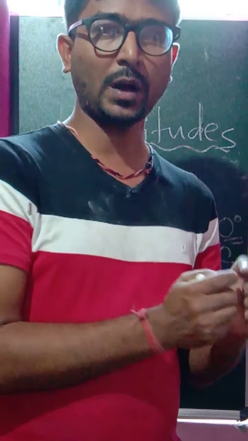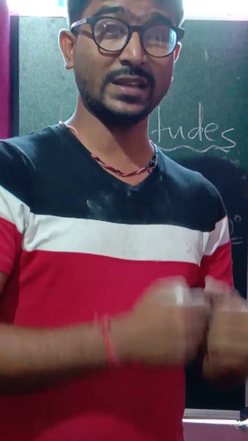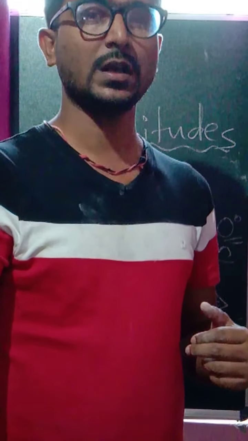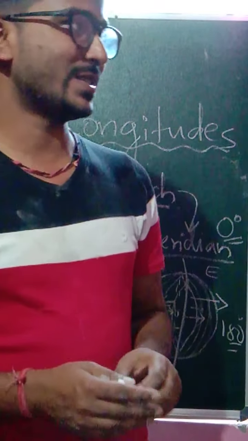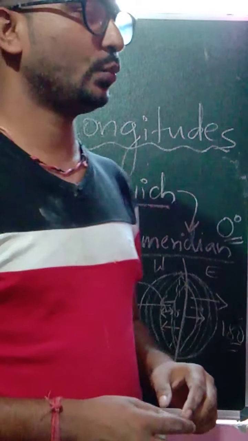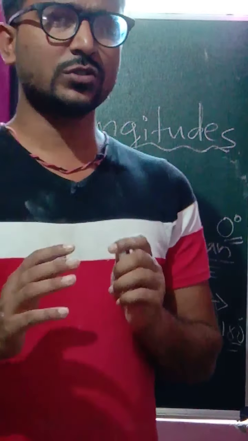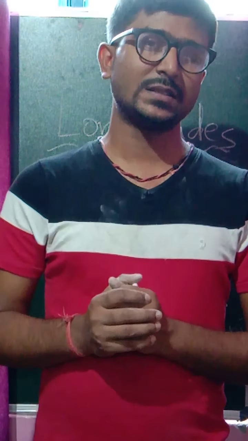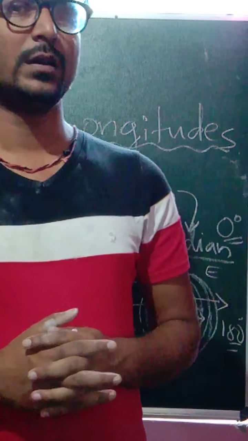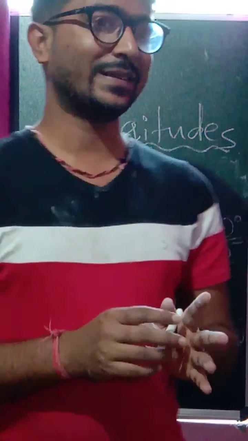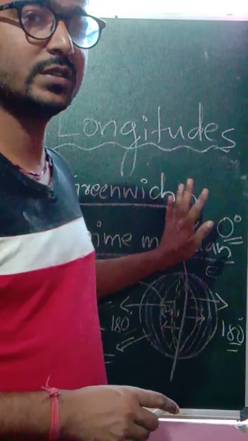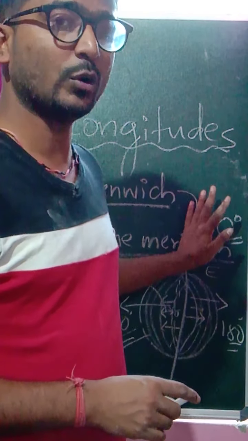It also differs the existence of day and night in different places. At certain times in one part of the earth it is day, and at the same time the other part of the earth experiences night. So these are variations as to how it is important to understand the two important lines, the line of latitude and the line of longitude. We'll stop here for today's class, having understood what we have studied today in this tutorial video, which is about the lines of longitude.